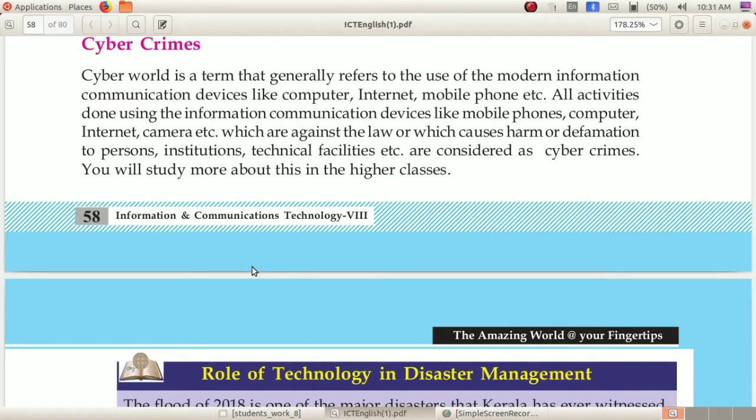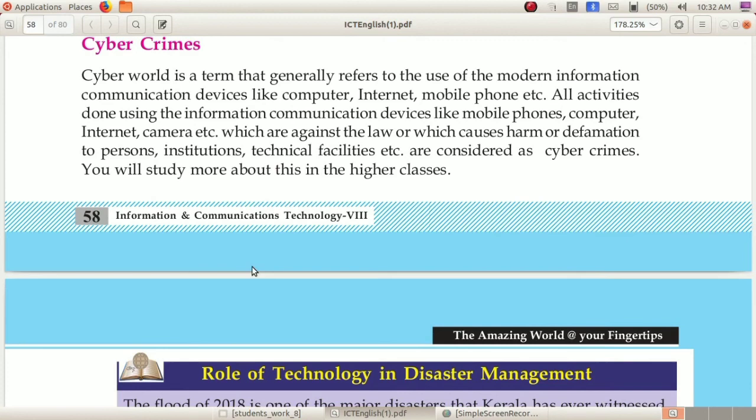If you keep messages, images or videos that cause defamation of another person, institution or technical facilities, it will be considered a cyber crime. So don't be fooled when you are using the internet. Be aware while using the internet.